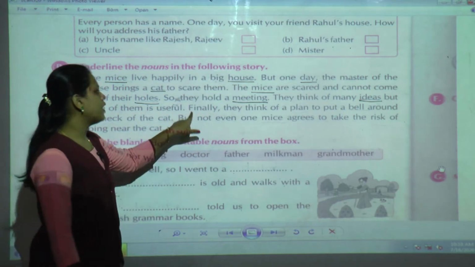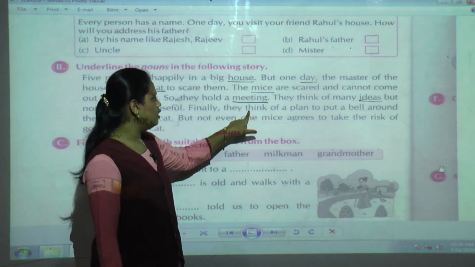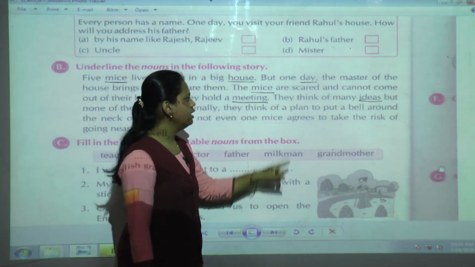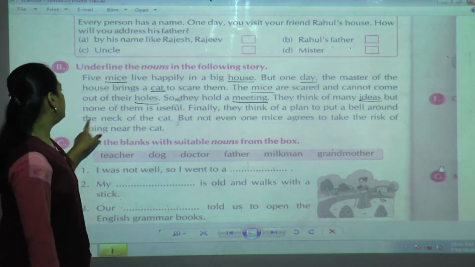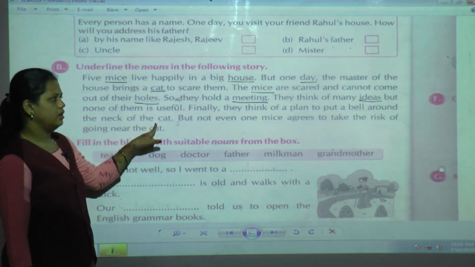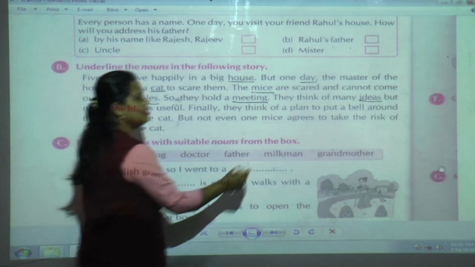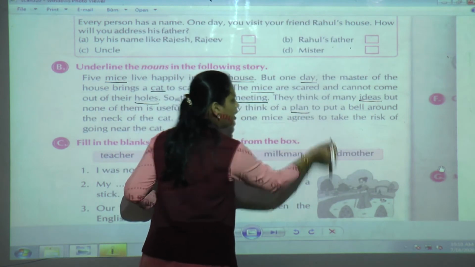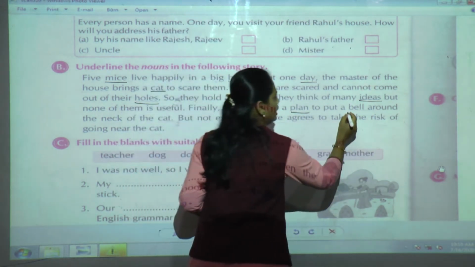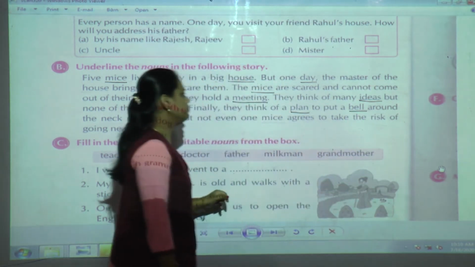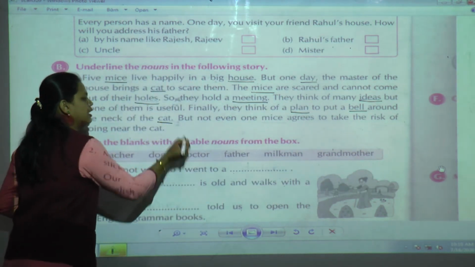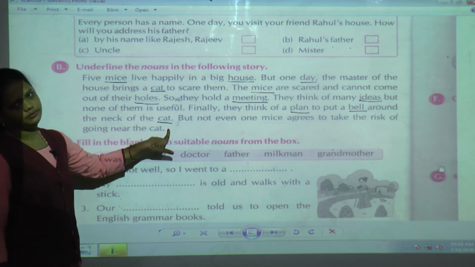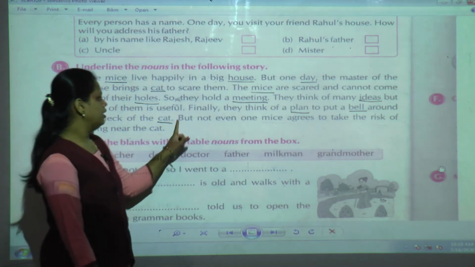Okay. Finally, they think of a plan to put a bell around the neck of the cat. Here you can see plan means idea, and bell is a thing. Again in this sentence cat has been repeated, so we underline it again.